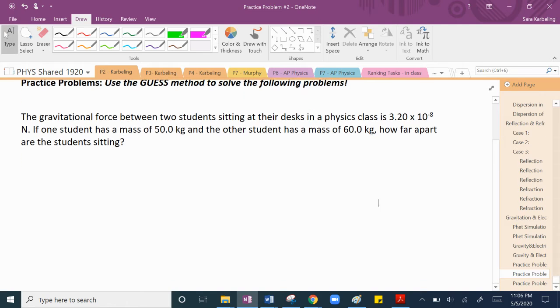The gravitational force between two students sitting at their desks in a physics class is 3.2 times 10 to the negative 8th newtons. That's not very big, but that's kind of cool. If one student has a mass of 50 kilograms and the other student has a mass of 60 kilograms, how far apart are the students sitting?